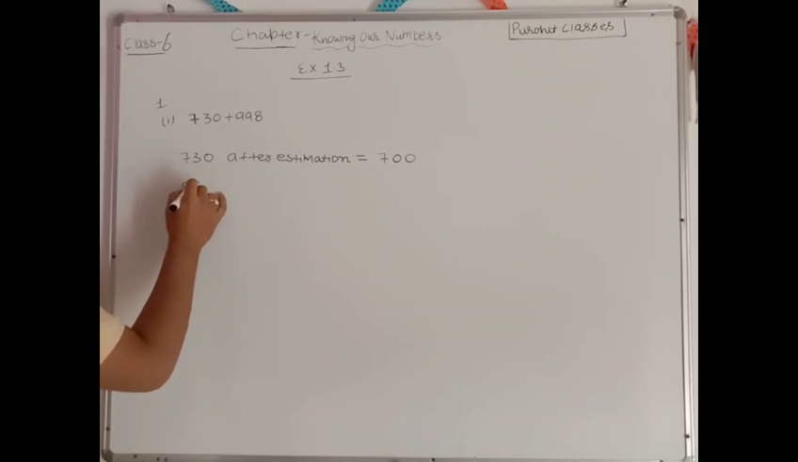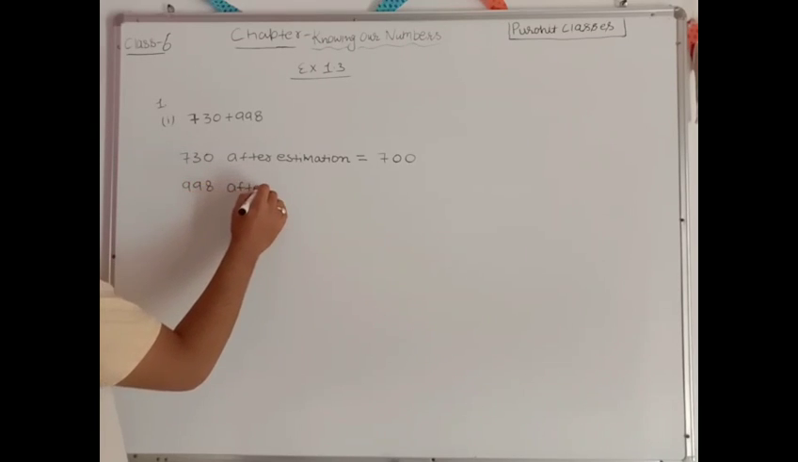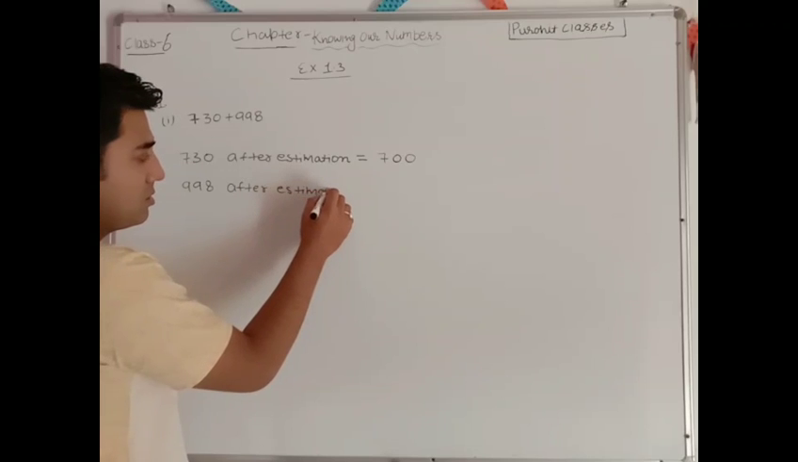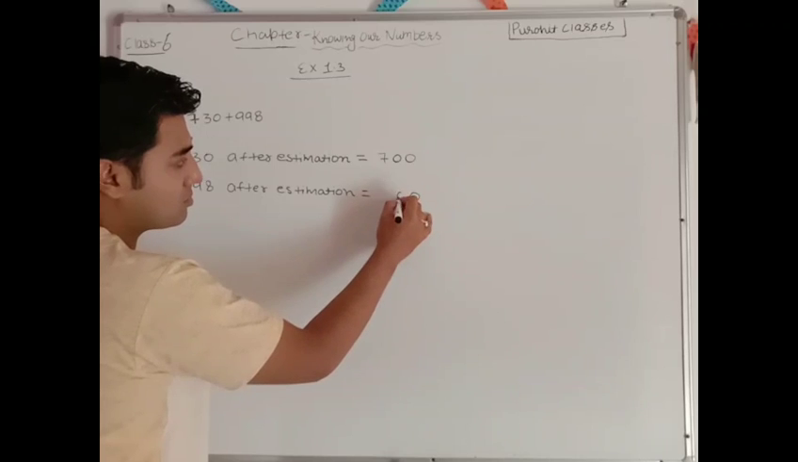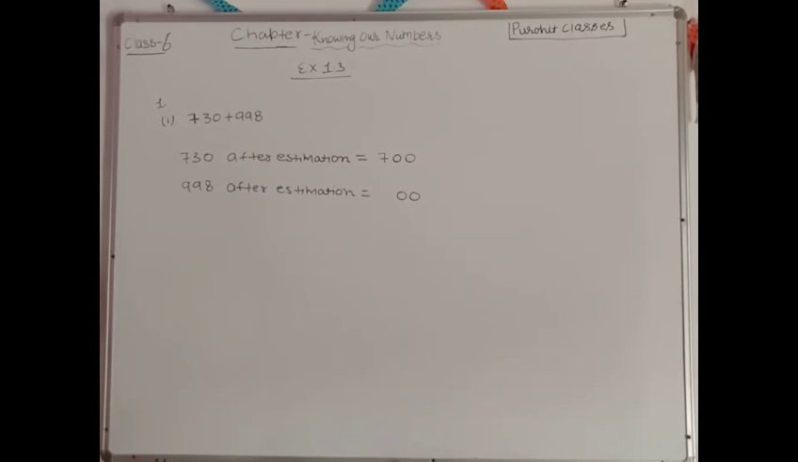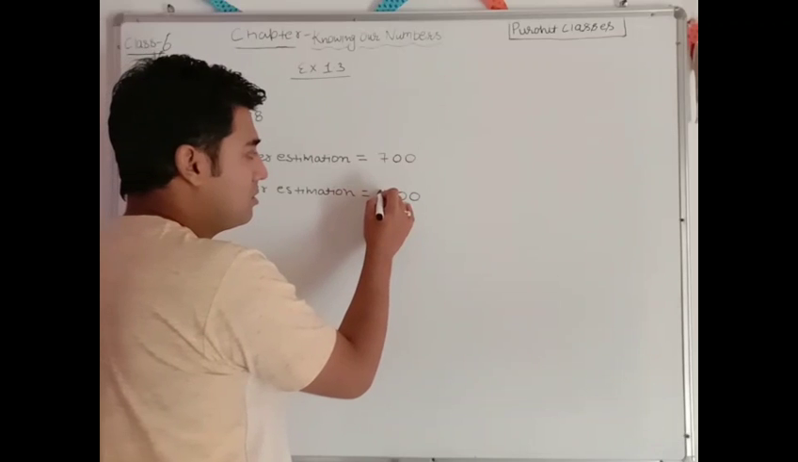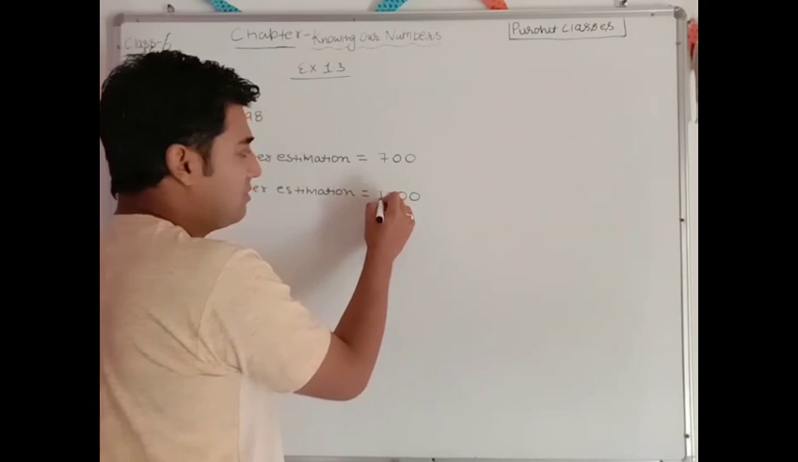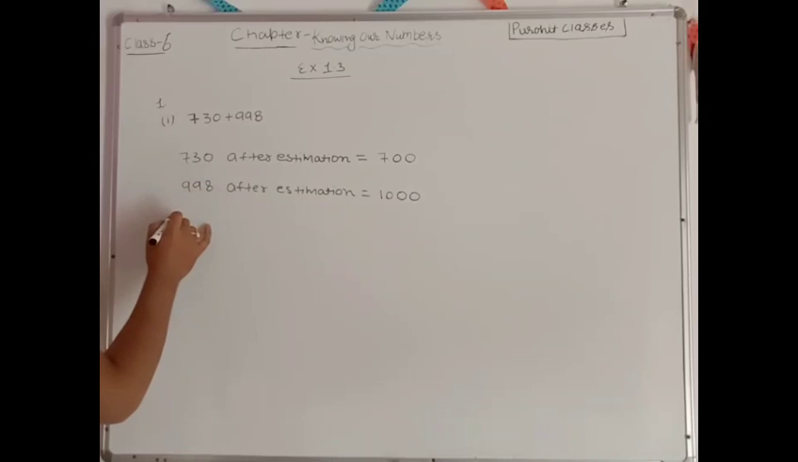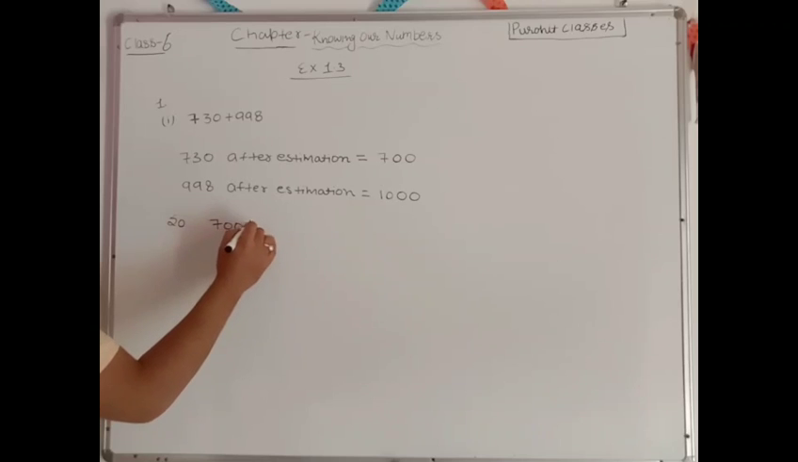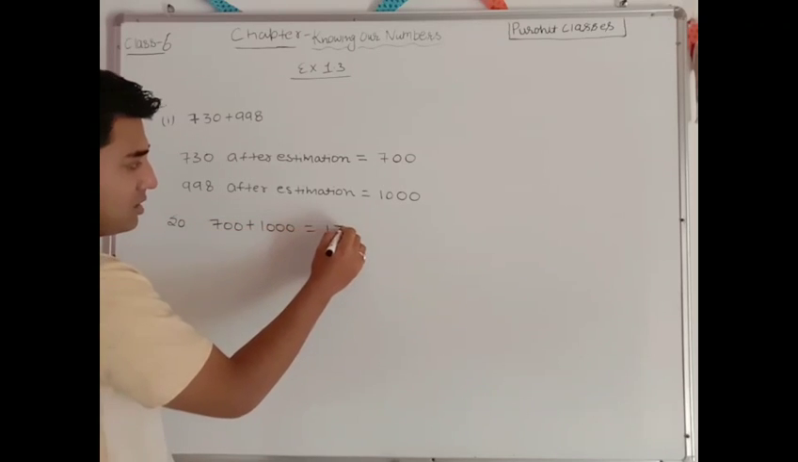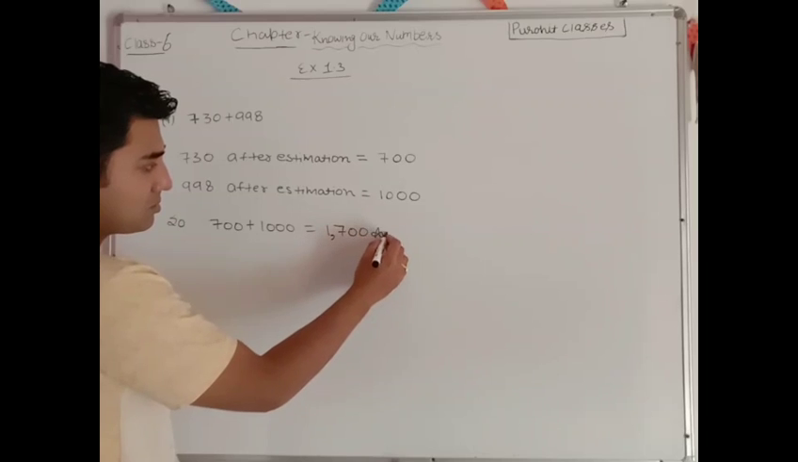Similarly, 998 after estimation, this will be equals to, these two digits will be dropped down and since the nearest digit to the greatest place is greater than 5, so the next digit will be increased by 1, and if I will increase 1 in 9, it will become 10. So 998 will become 1000. Now simply find out the sum. So 700 plus 1000 is equals to 1700. This is our answer.